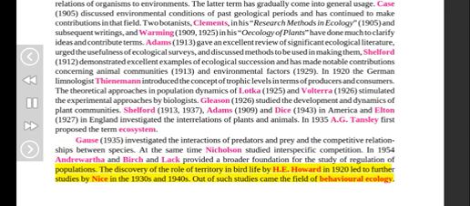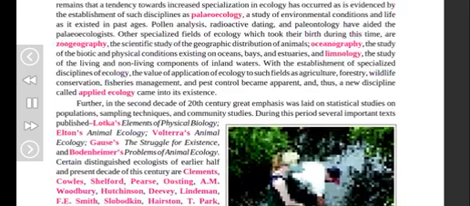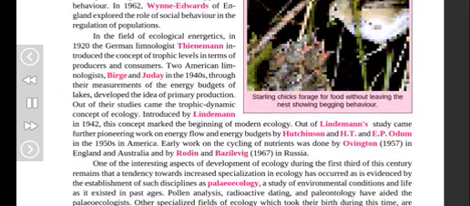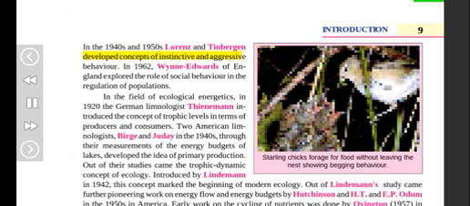The discovery of the role of territory in bird life by H. E. Howard in 1920 led to further studies by Nice in the 1930s and 1940s. Out of such studies came the field of behavioral ecology. In the 1940s and 1950s, Lorenz and Tinbergen developed concepts of instinctive and aggressive behavior. In 1962, Wynne-Edwards of England explored the role of social behavior in the regulation of populations.